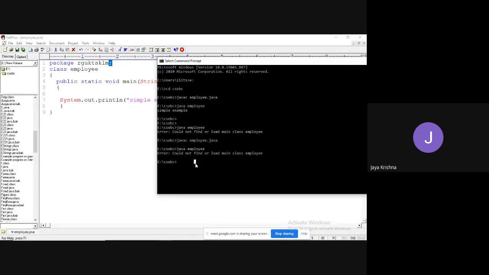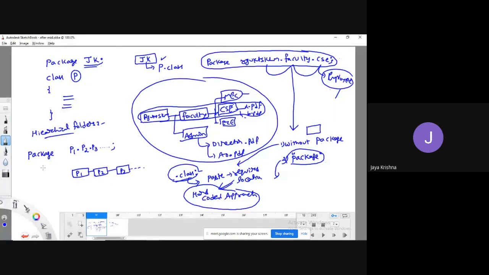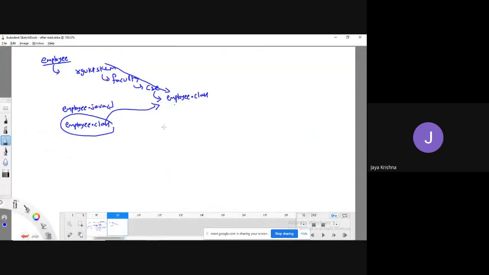Okay, now. So first thing, I have just compiled. Once I compiled, it is not creating any folder. That means this is not the procedure to execute any program which has the packages concept. So what is the procedure? You have to use the same compiler, javac, followed by -d, followed by the location, followed by the file which you want to compile. My file is Employee.java. This is very important.